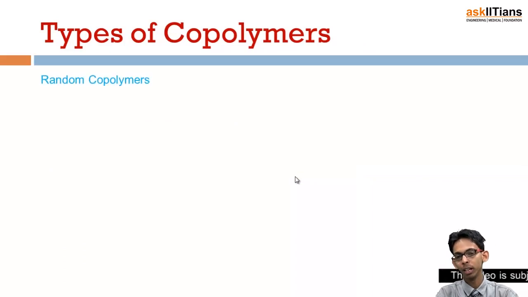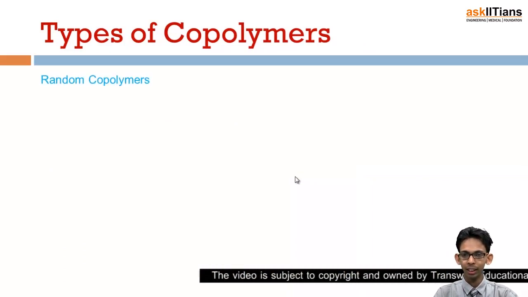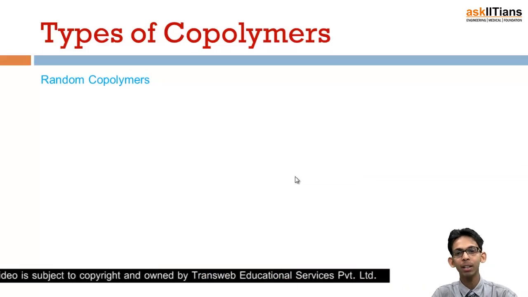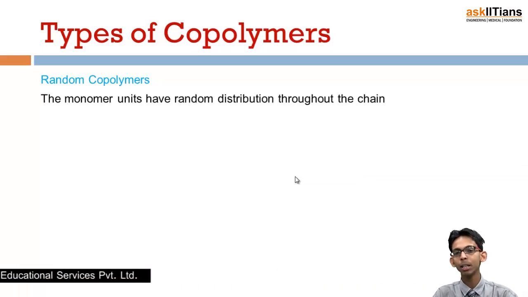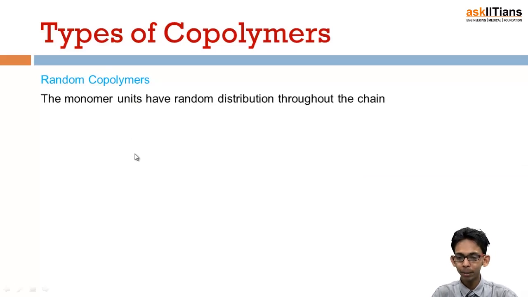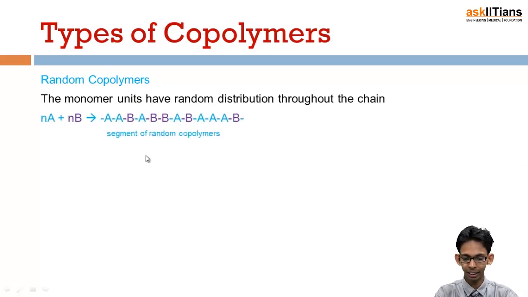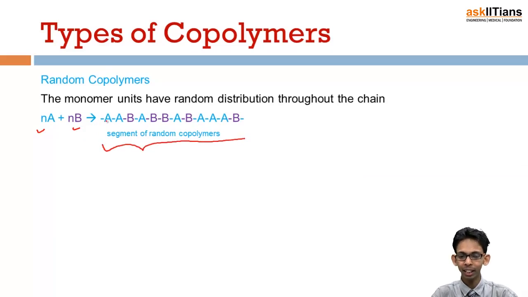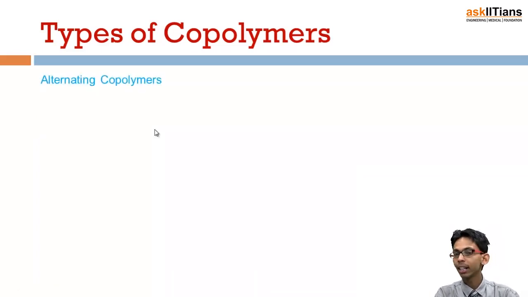Now, types of copolymers. Basically, there are different types of copolymers. One of them is random copolymers. In this, the monomeric units have a random distribution throughout the chain. As you can see here, let's say A and B are the two monomers which combine together to form a copolymer, and this represents the segment. You can see A, then B, then A, then two B's, then A, then B unit. There is no fixed pattern. The distribution is random. That's why these types of polymers are known as random copolymers. The next type is alternating copolymers.